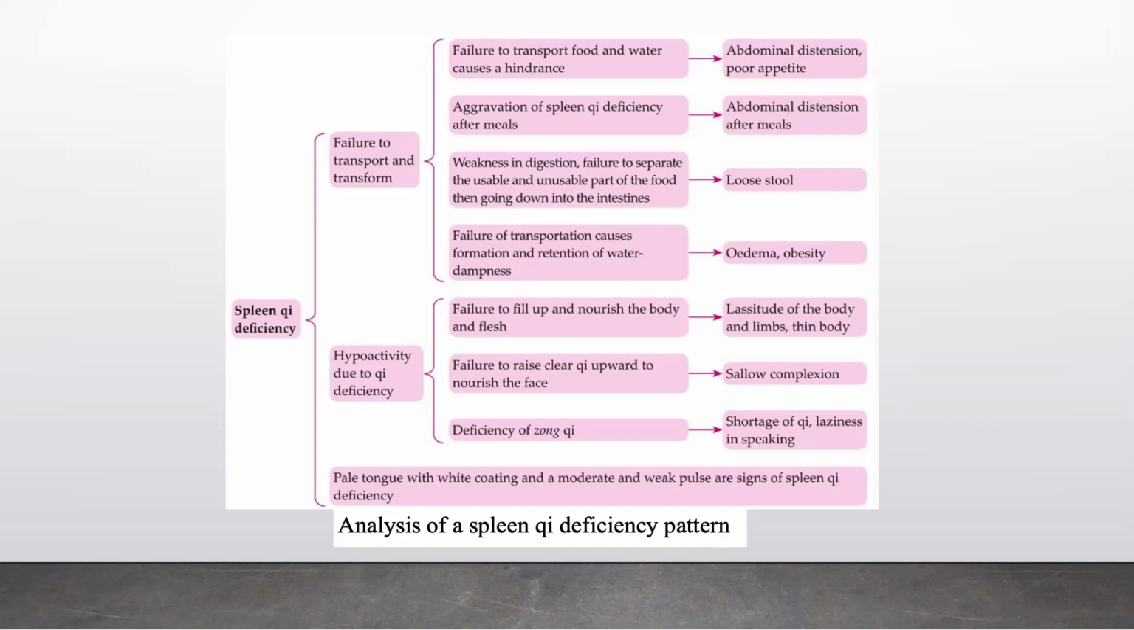Hypoactivity due to Qi deficiency will cause failure to fill up and nourish the body and flesh, leading to lassitude of the body and limbs and a thin body. Hypoactivity due to Qi deficiency will cause failure to raise the clear Qi upward to nourish the face, so there will be sallow complexion. There will also be deficiency of Zong Qi, so shortage of Qi and laziness in speaking.